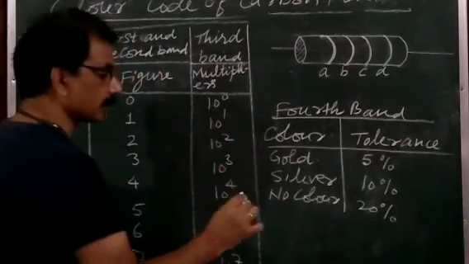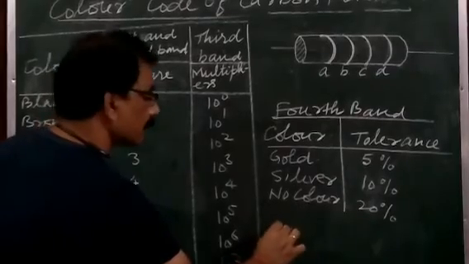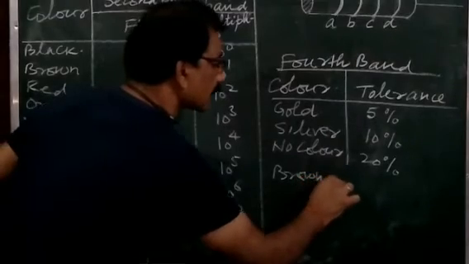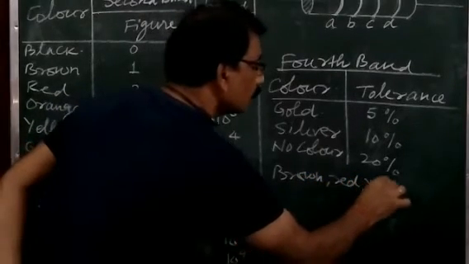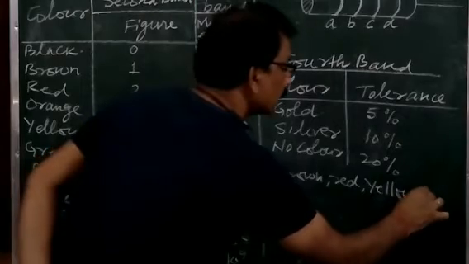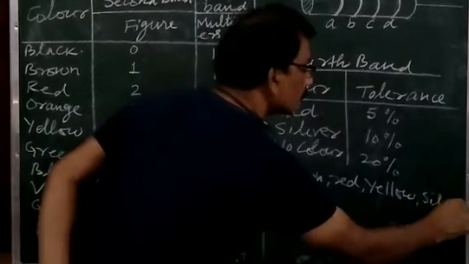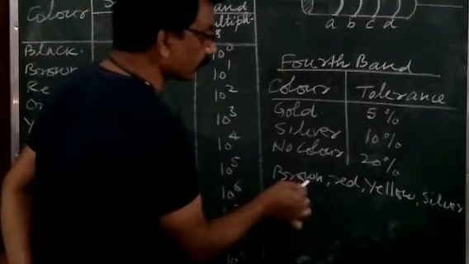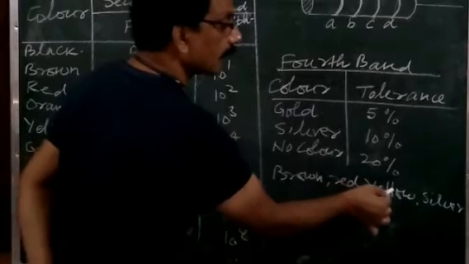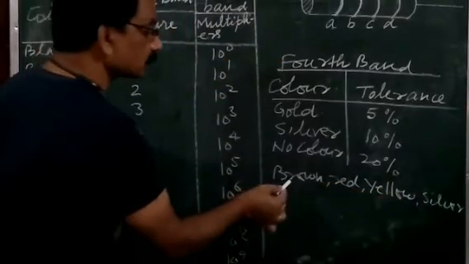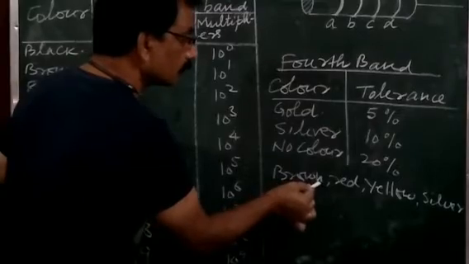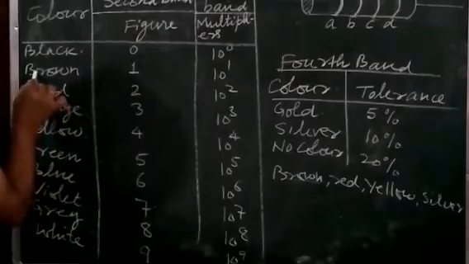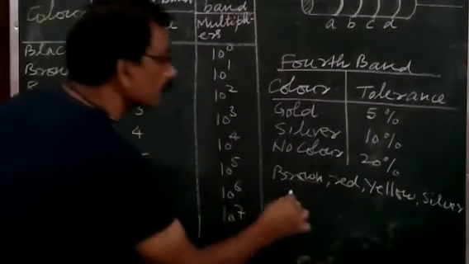Suppose a carbon resistor is given whose color bands are in this sequence: brown, red, yellow, and silver. So for the first two colors, the first one is brown. For brown, you will take the first digit from here. For brown, what digit? 1. It means here you will write 1.